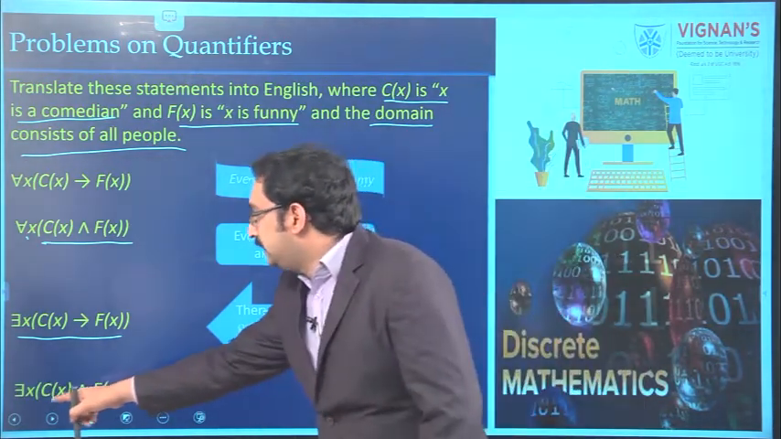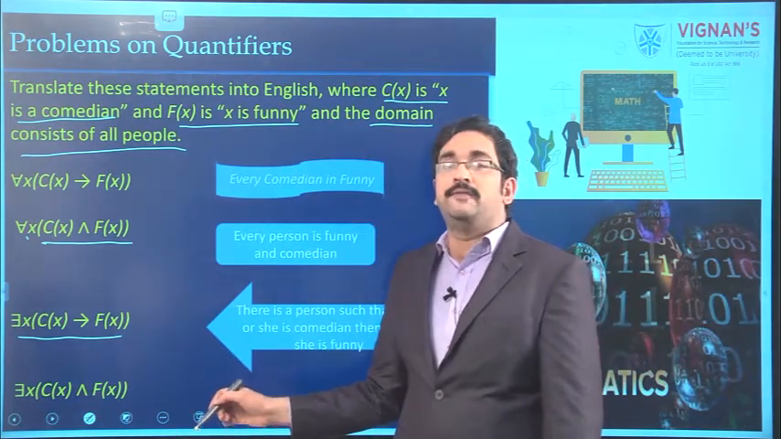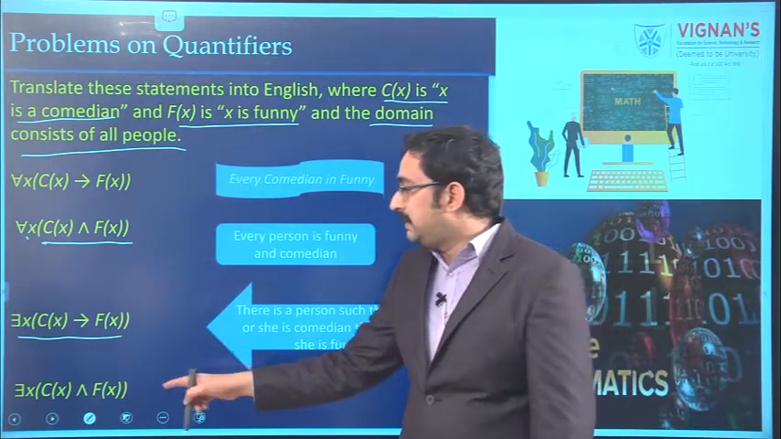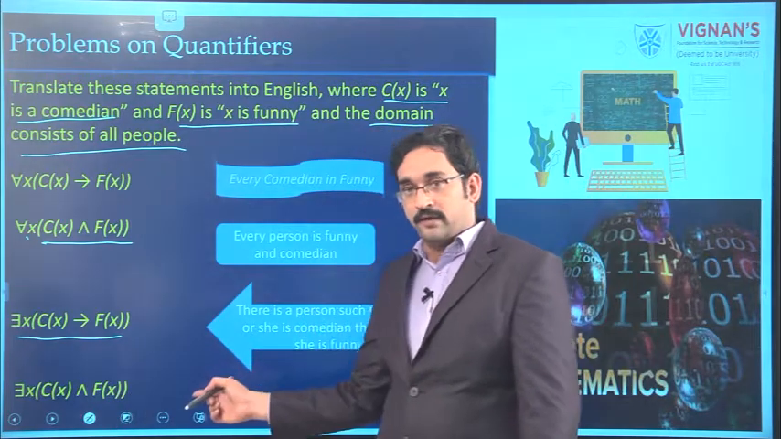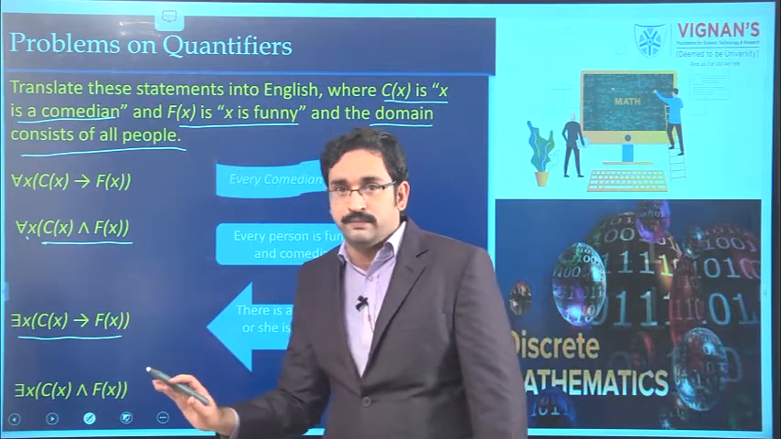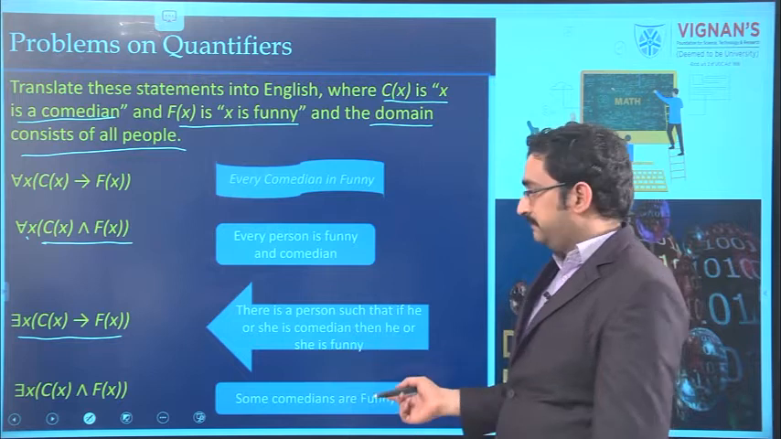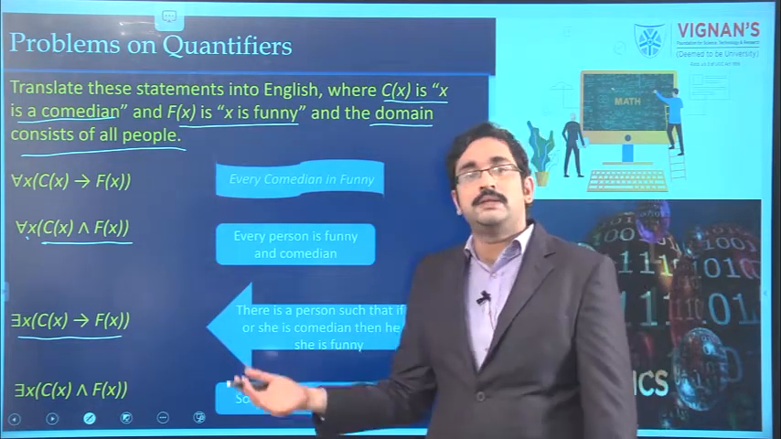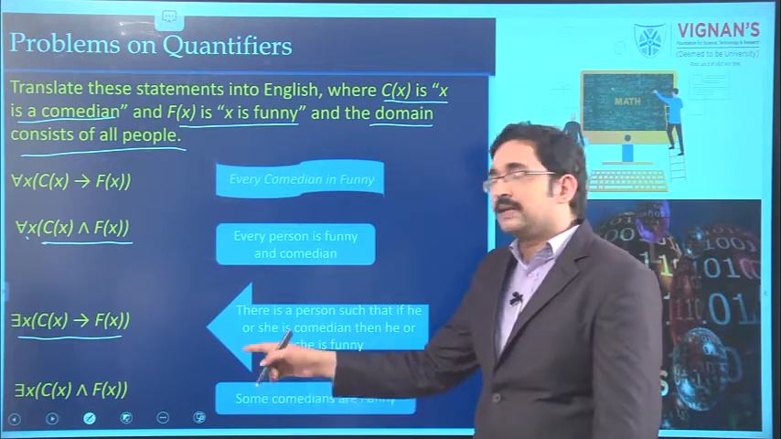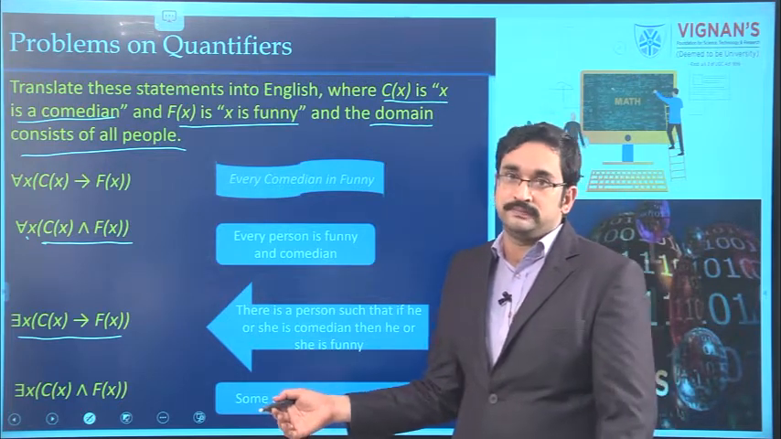Last one is there exists x, C of x meet F of x. C of x meet F of x means conjunction. That means both conditions are satisfied. It can be written as C of x and F of x. Here the quantifier is the existential quantifier. That means only some people. So it can be expressed as some comedians are funny. Or in another way also we can express it: there are some persons such that the persons are comedian and funny. In that way also we can write the solution.